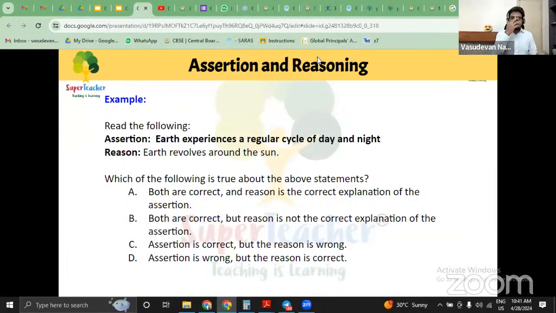Assertion and reasoning is considered to be one very good way of testing somebody's competency, the way they evaluate, the way they interpret the data and things like that. And this particular question specifically will be confusing. Assertion and reasoning, it's not that easy to answer also. Okay, people are coming up with multiple answers.